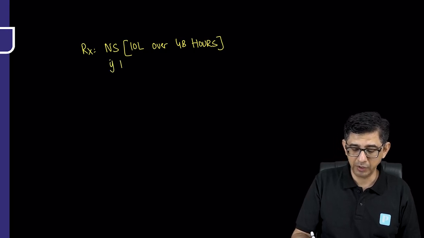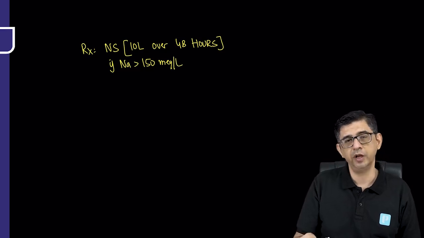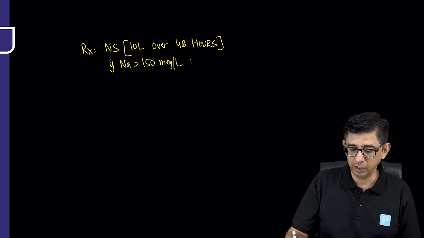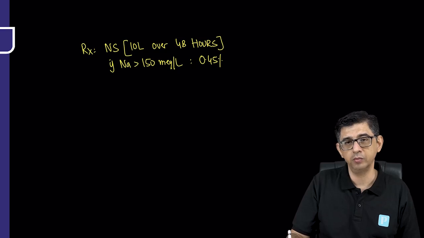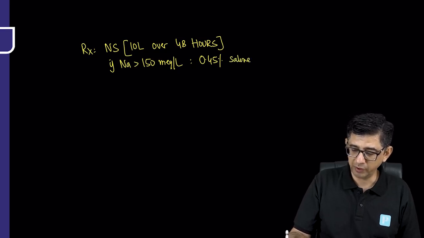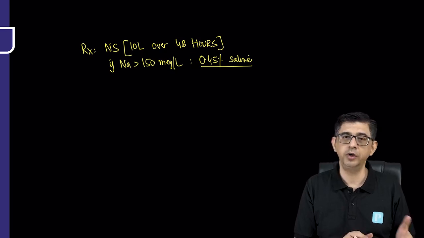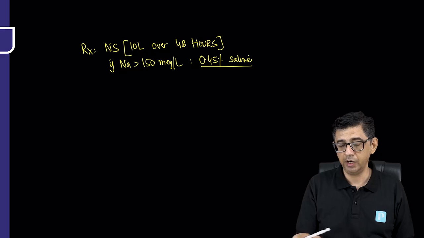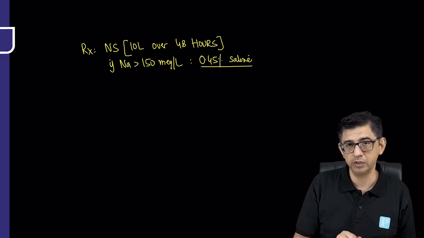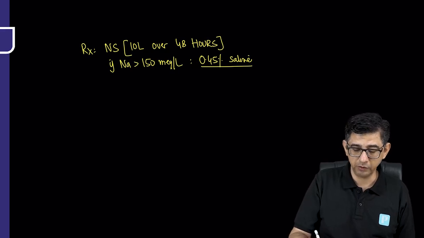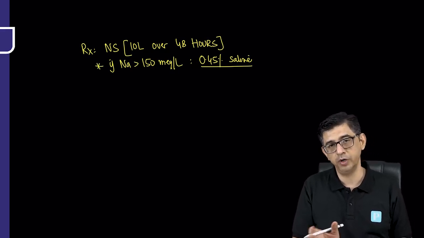In these patients, because of the dehydration component, the sodium values can be slightly elevated. So suppose in a question on hyperosmolar coma, because there was substantial dehydration at presentation, the sodium was grossly elevated, then the question might ask what fluid would be recommended in a setting of hypernatremia. I'll not give normal saline, then I can use 0.45% saline. The last time I was talking about 0.45% saline was when there was a possibility of hyperchloremic acidosis. At that time, I added 5% dextrose if the blood sugar was falling towards the euglycemic range in a diabetic on treatment. But now, because of the dehydration component, if sodium is elevated, again 0.45% saline would be required.